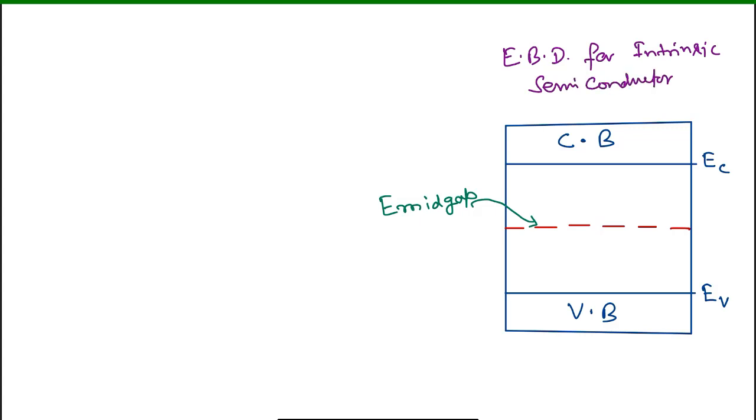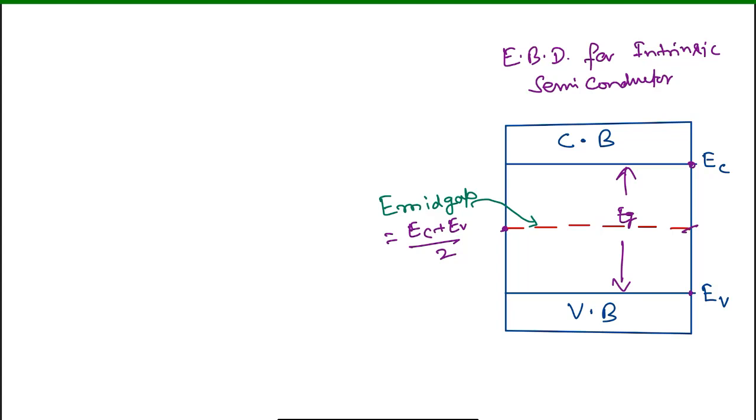For reference, I am taking this at the center point. This entire gap is called EG. At EG by 2, this is called E mid gap, which is exactly the average of these two values, giving EC plus EV by 2. This is for reference, but EFI may be lying at this place, or it may go down to this, or up to this, depending upon the condition.